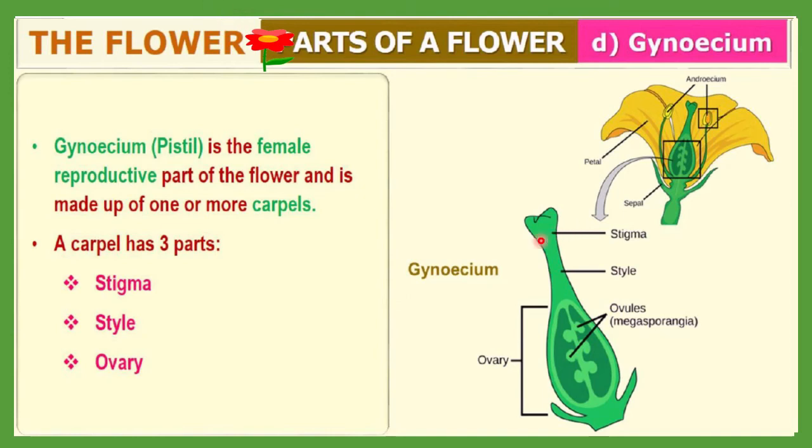Here this portion is considered the stigma. It is a receptive part for the pollen grain. When pollen grain lands on this portion, it will be received by the stigma. Then this narrow tube-like structure is called style. Then at the base, near the thalamus, the thalamic region, the bulgy, swollen portion is called ovary, in which you can see ovules will be situated, and that is also called megasporangia. So this is the whole part of this flower, and you can see the structure where this gynoecium is situated.